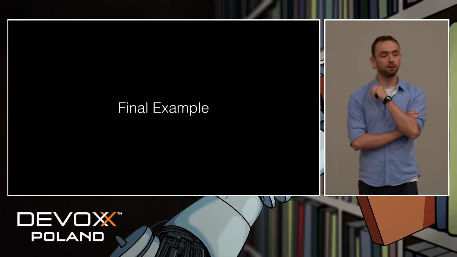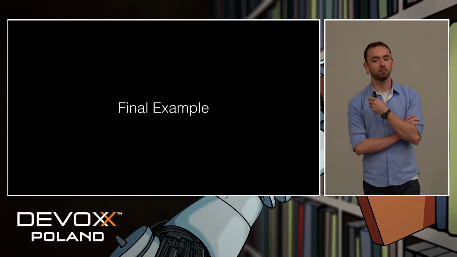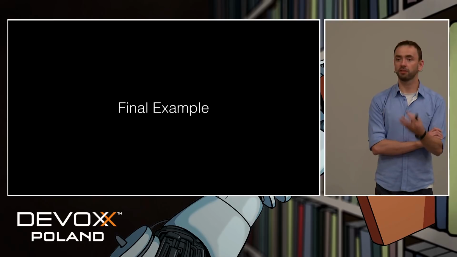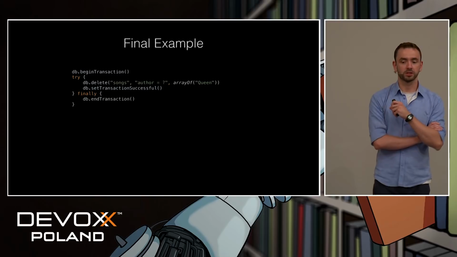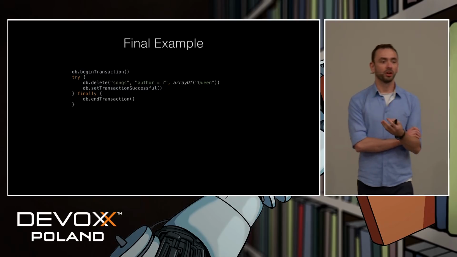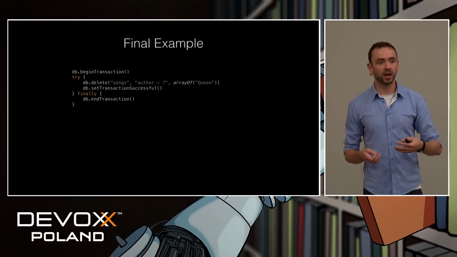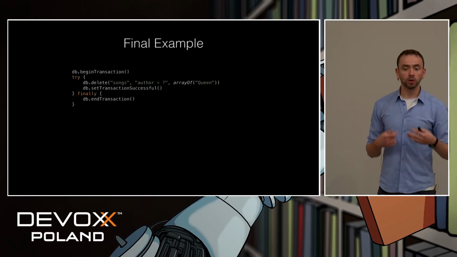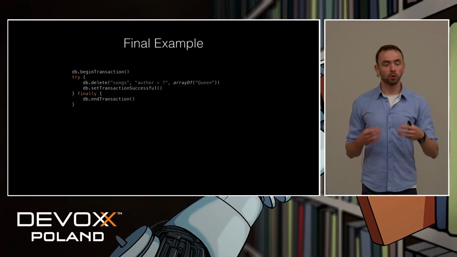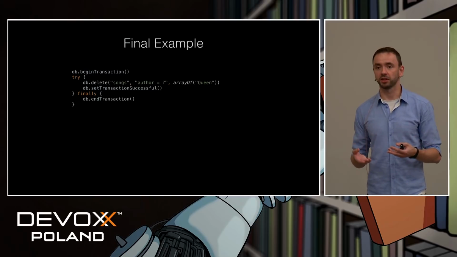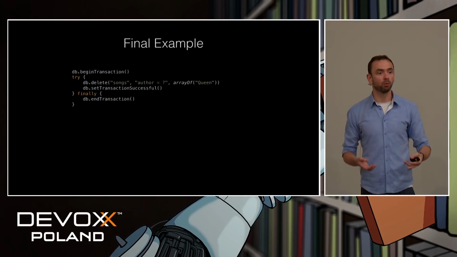Okay, and in this final example, I'd like to show you how a couple of those things can be used together to give us even more value. So we all know code like this, a kind of ceremony, certain steps that you have to do in the proper order, and you cannot forget about any step. Wouldn't it be great if we could, and this doesn't have to be a database, wouldn't it be great if we could hide all this complexity and make it reusable and simply make our code more concise and readable?